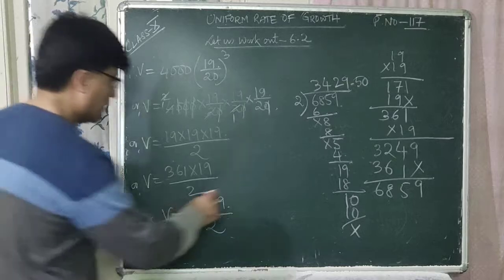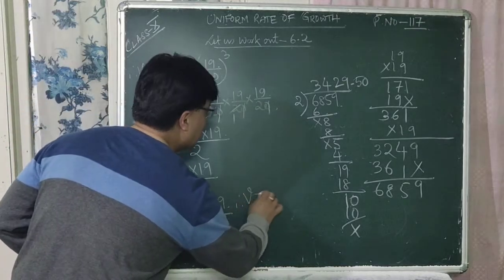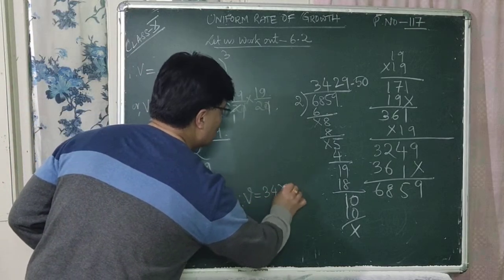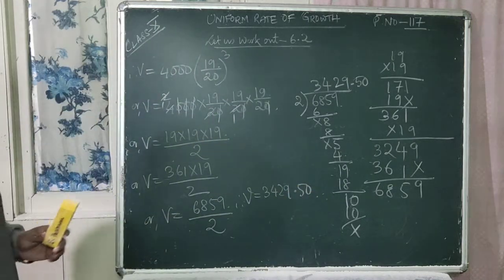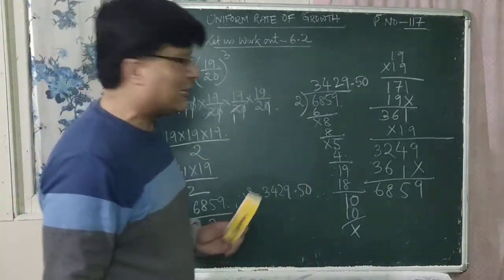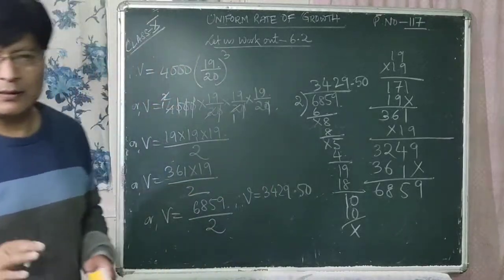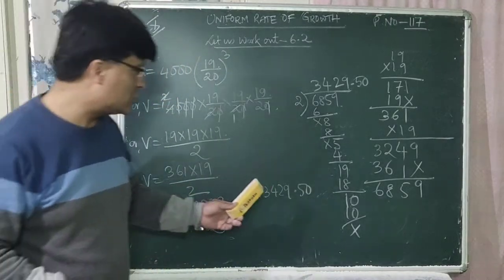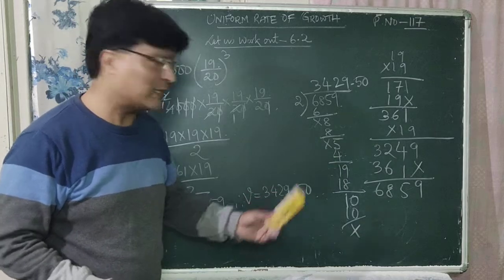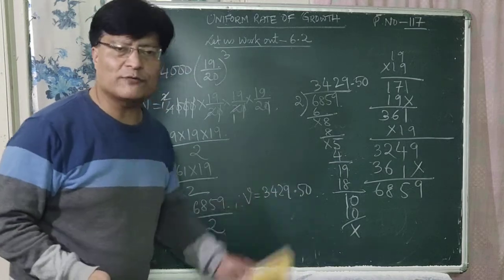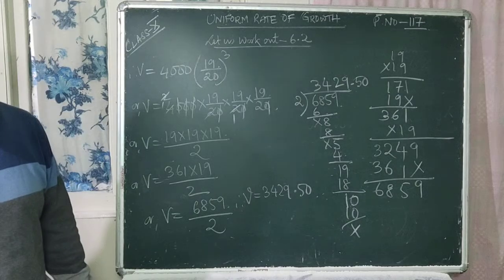Okay. So what is the value for V here? That is V is equal to 3429.50. Okay. So what is the electricity bill in the present year? It is rupees 3429 and 50 paise. That means rupees 3429 and 50 paise.